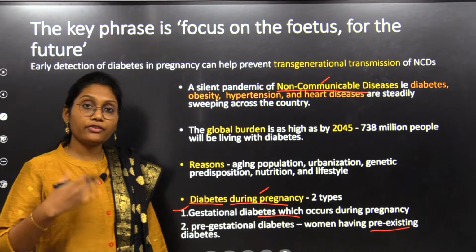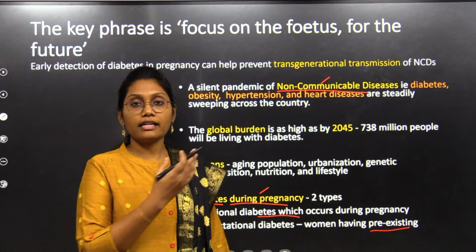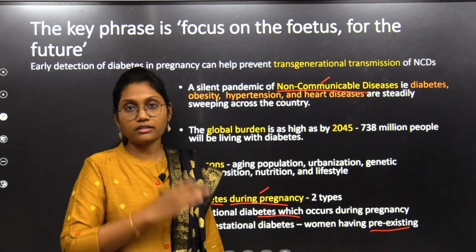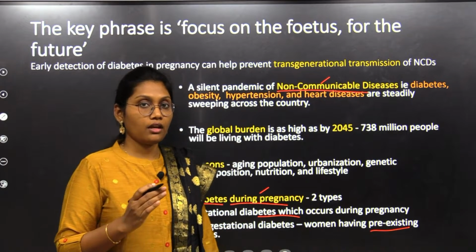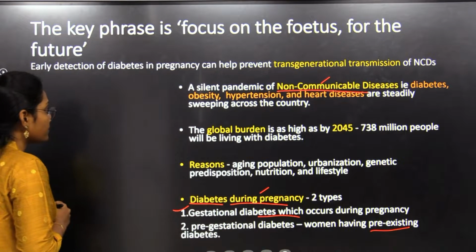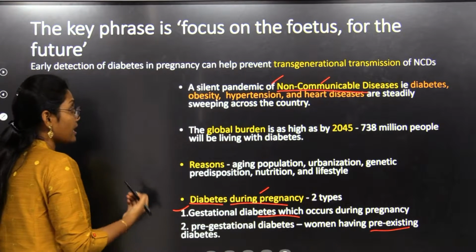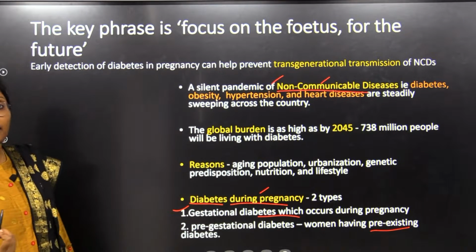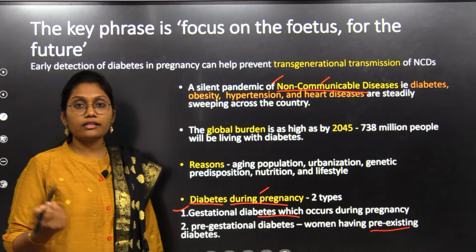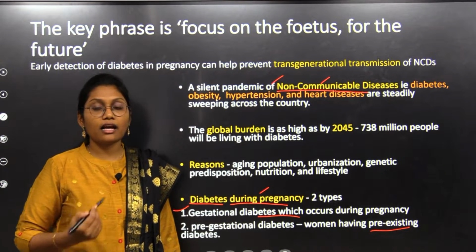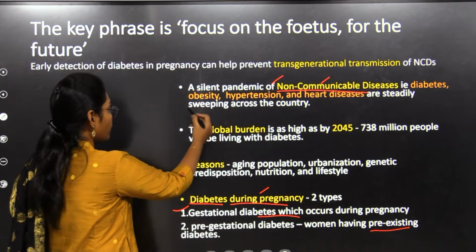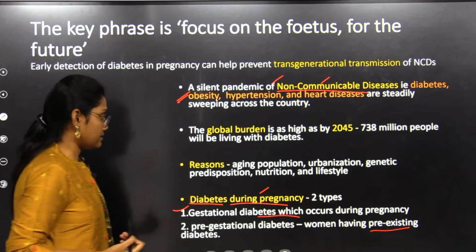And that afterwards is affecting NCDs, and the vicious cycle will be formed. So let us see the scenario here. If you can see other non-communicable diseases, diabetes, obesity, hypertension and heart diseases, all these are raising alarms to reduce and to focus on all these diseases.